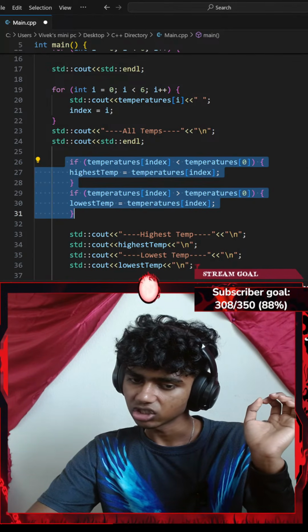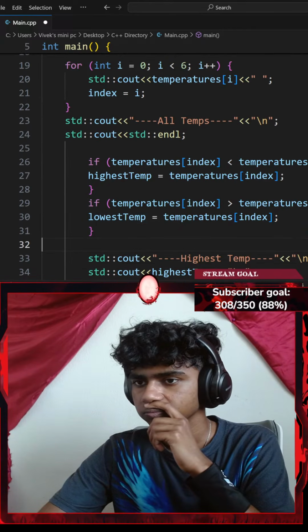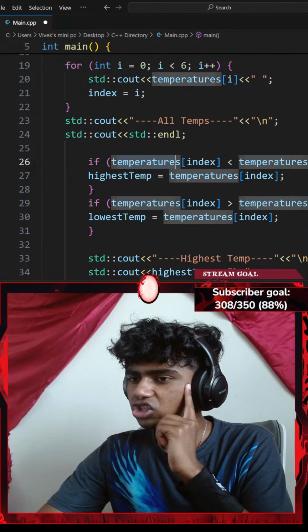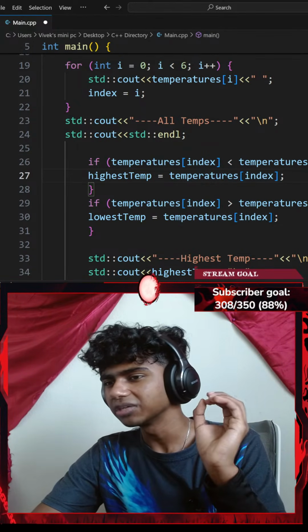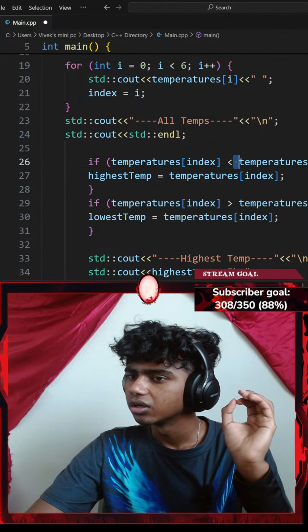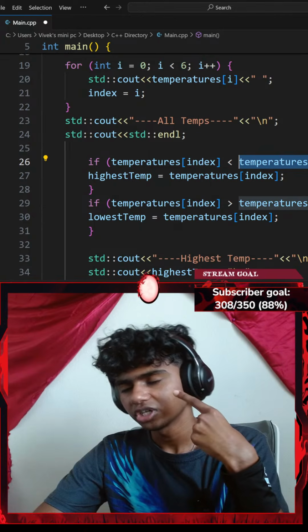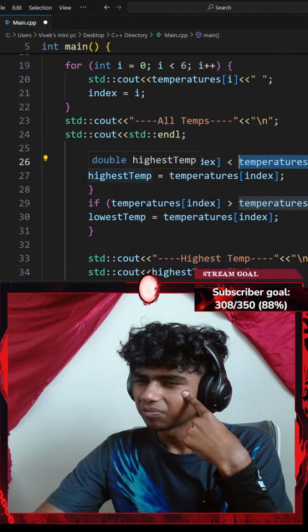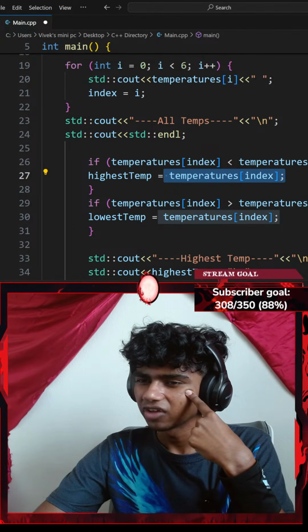Two-step implementation is wrong. Is this wrong? Okay, if my temperature at index of index, this is my current temperature which keeps increasing by 1. If that is less than my temperature at index of 0, my first temperature, I set my highest temp to be equal to my temperatures at index of index.